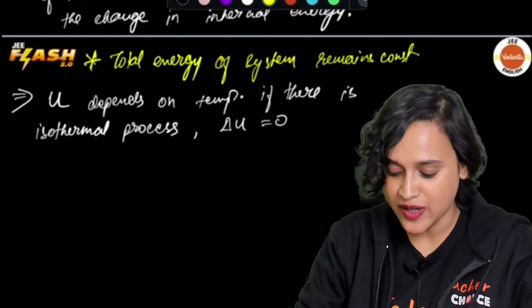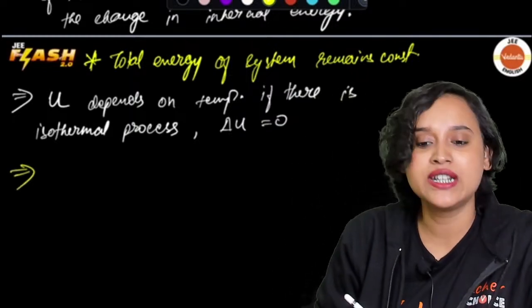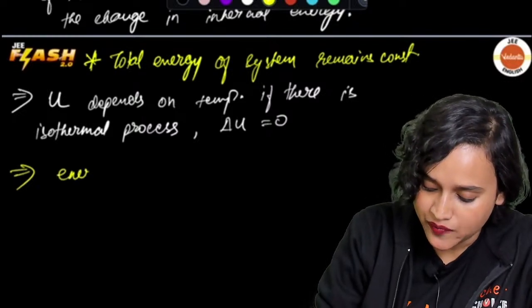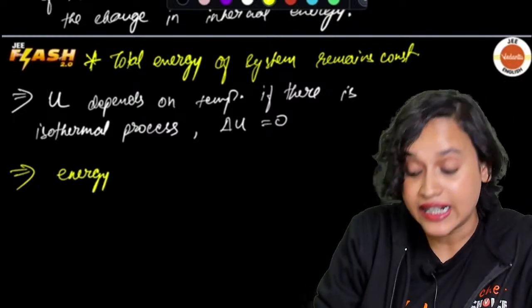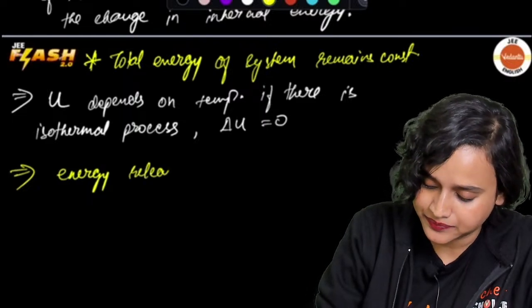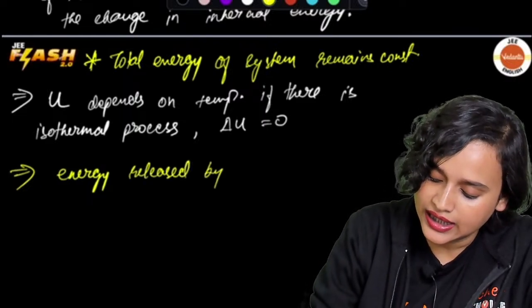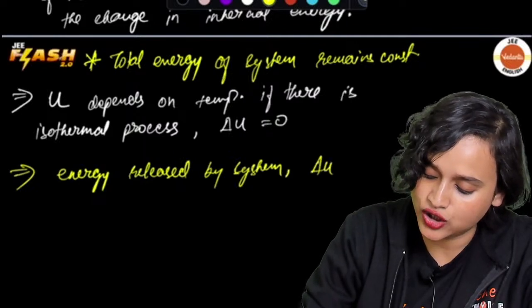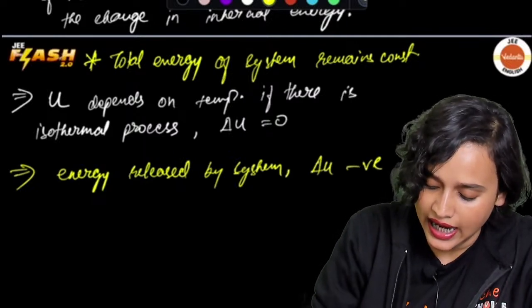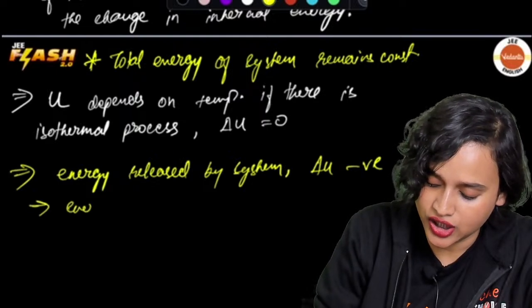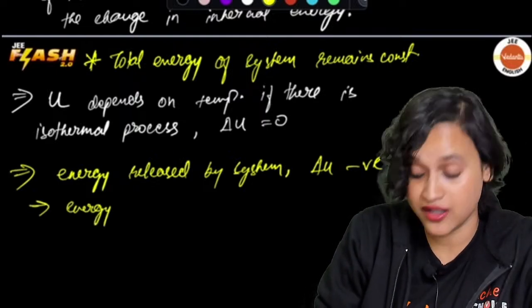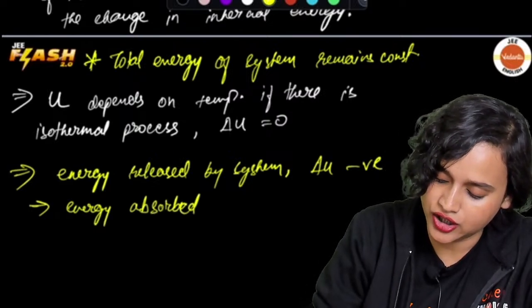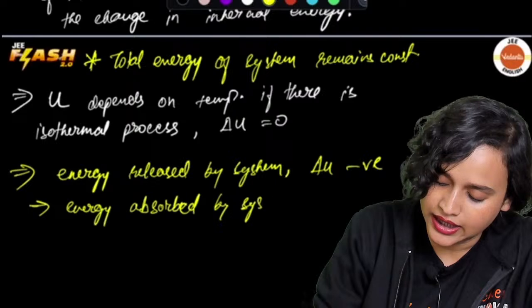All right, so everybody, coming back to it, what did I say? I said that energy released by system means delta U negative. And if energy is absorbed by system, then what will happen?